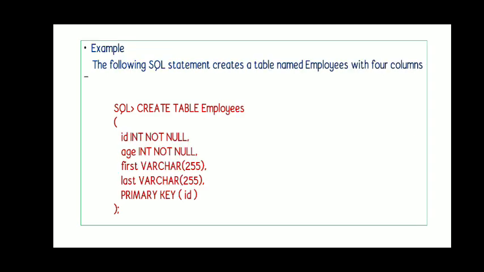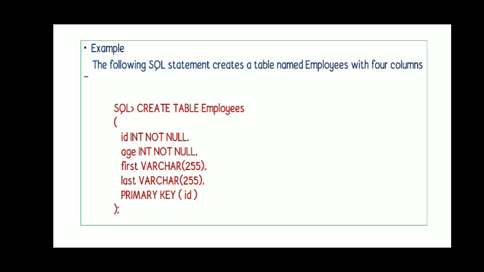Then this slide shows the example for creating a table. So here the name of the table given is employees. So earlier we have given the database name as EMP, and now the table name is given as employees. So here one ID is defined, and next to this is age, then first name, last name. Then in addition to this, there is one primary key given.